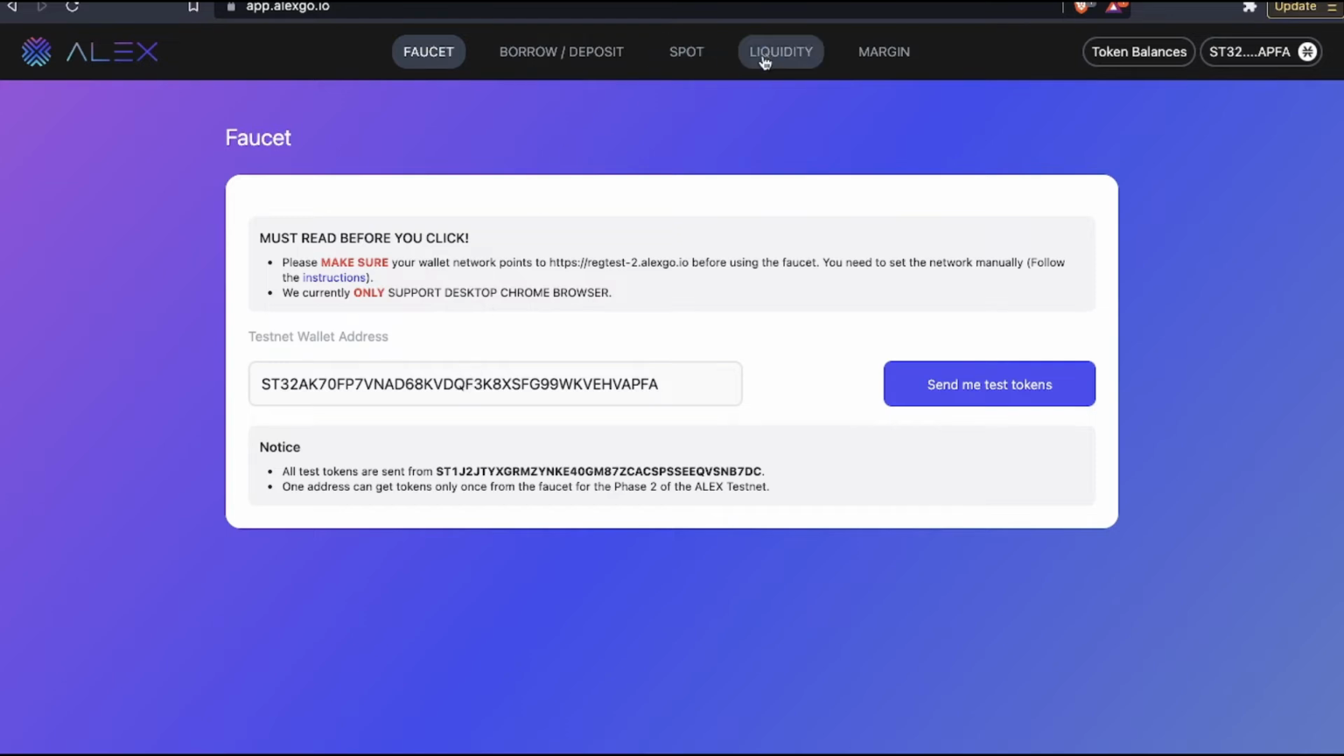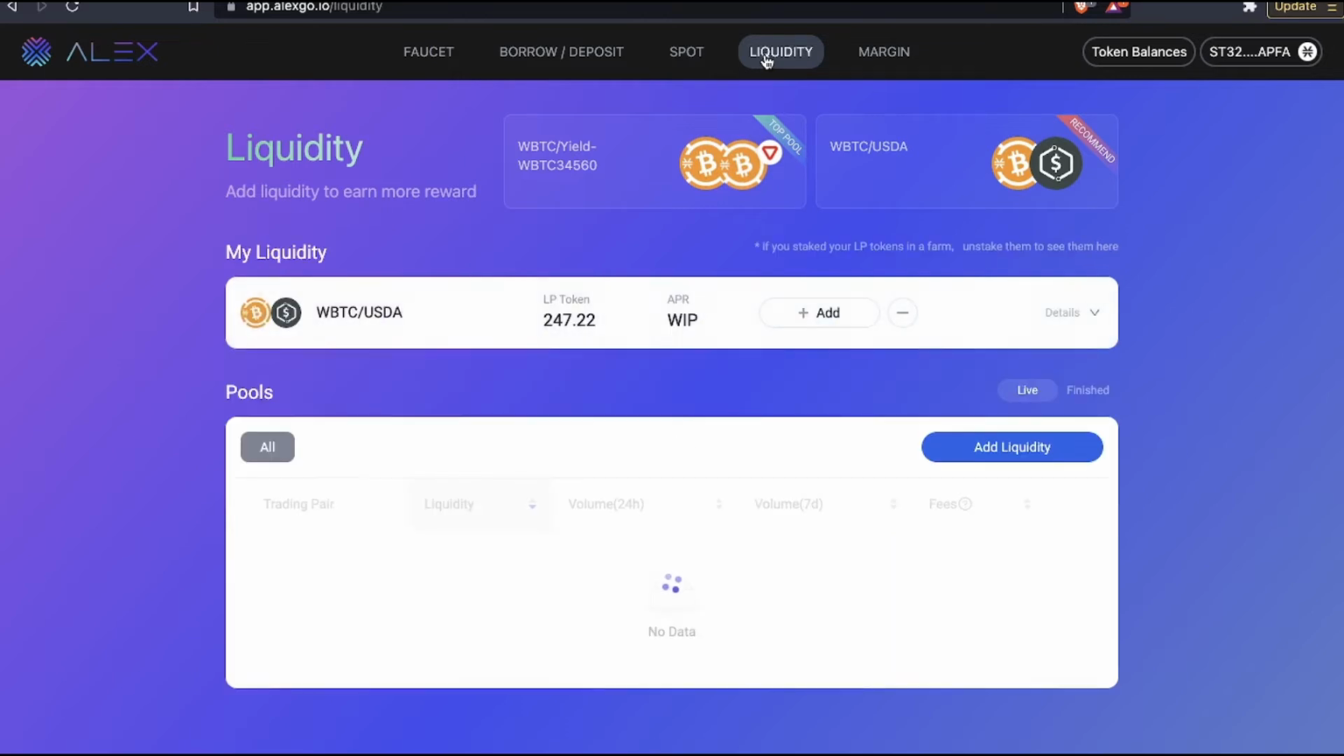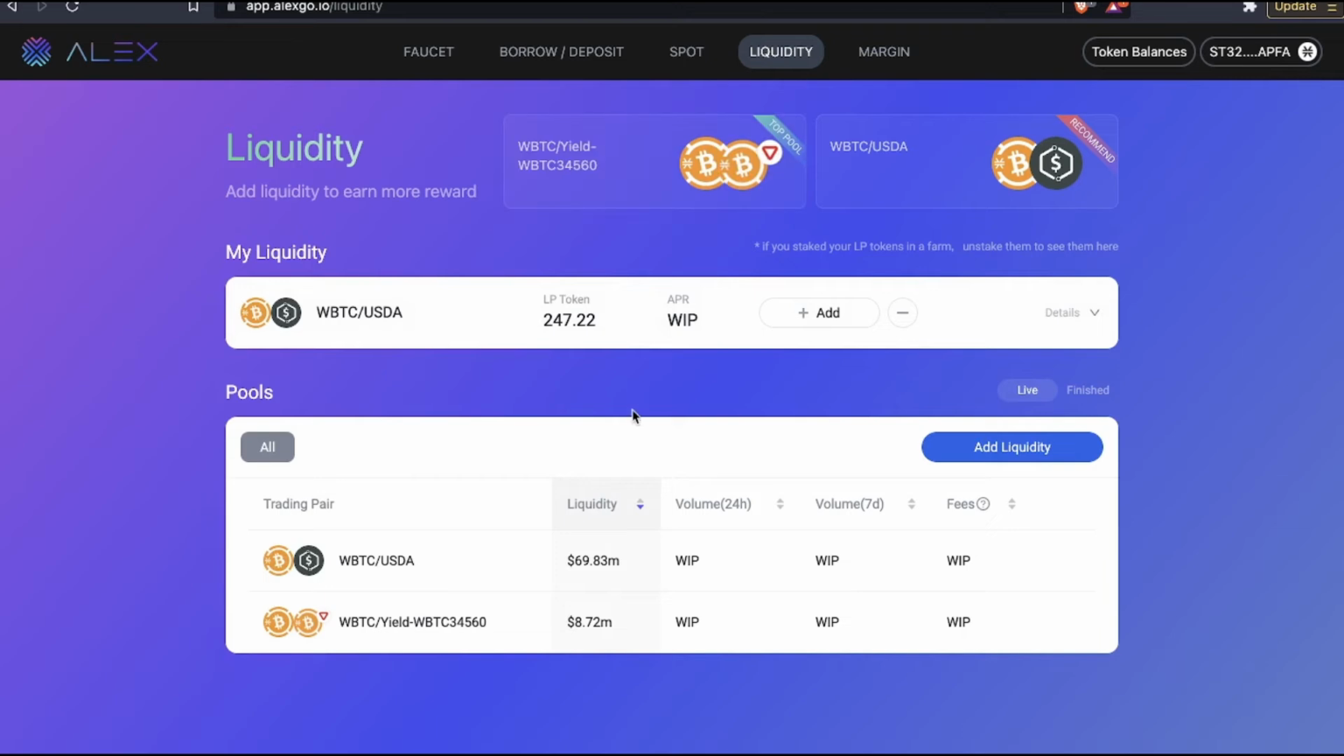This is the new feature in Phase 2, which is adding liquidity to earn rewards. There will be two pools at the moment: WBTC and USDA, and another one, WBTC and the yield token UWBTC. I'm going to teach you how to get the first one, and then the second one. For the first one, you must have WBTC and USDA. Whenever you withdraw from the faucet, you already have USDA and WBTC.